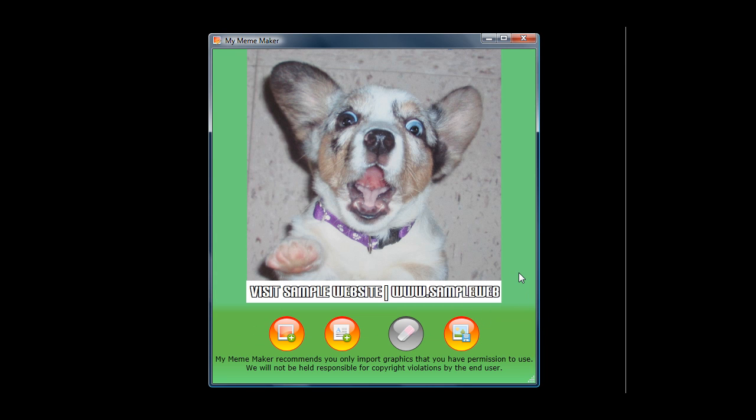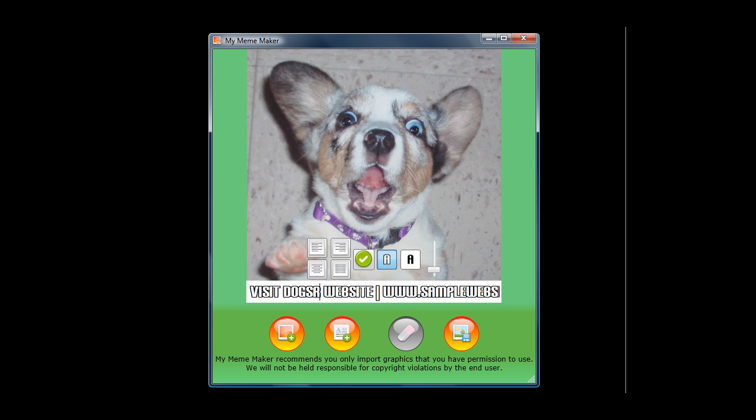Now what's different about My Meme Maker and any other meme maker that you're going to see on the market is that every image you open is going to have this white space added to the bottom of it. And that is so you can add your own advertising for your website or whatever else you might want. So let's just say that we have a website called Dogs Are Us, and I'm going to just back over the text that's already on there.